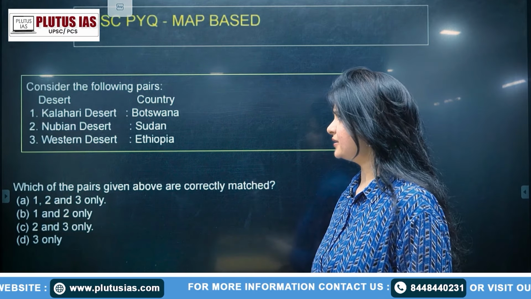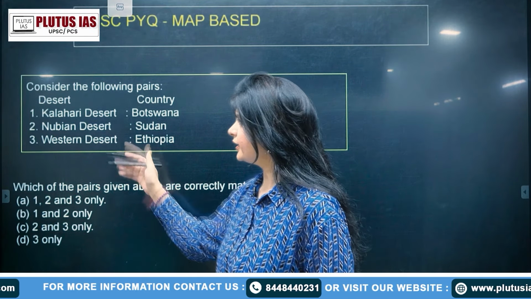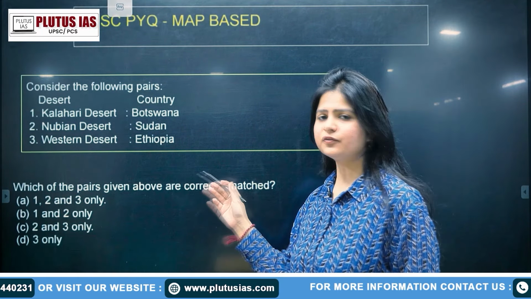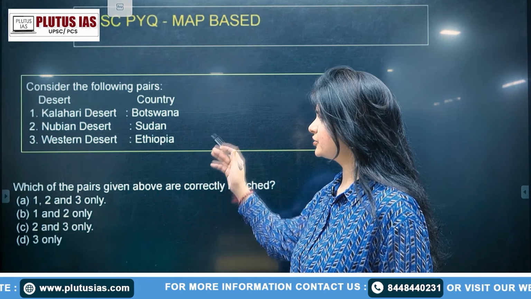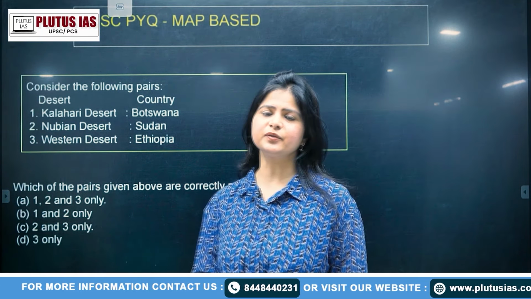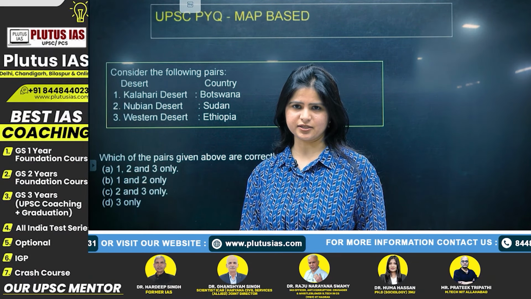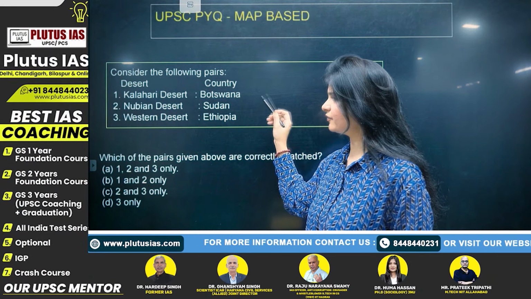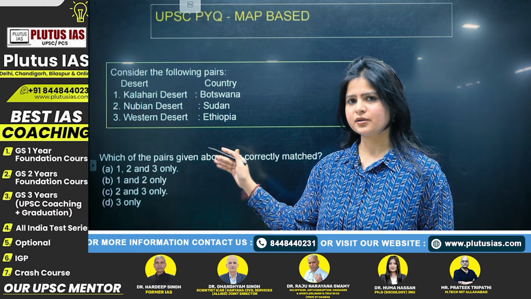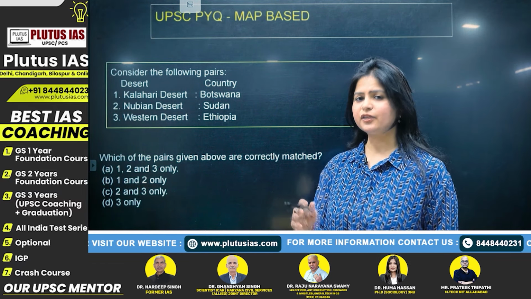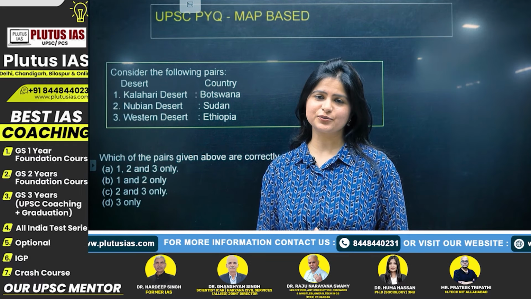The first question says, consider the following pairs. Here, the names of the desert are written, and here, the countries. The first one is the Kalahari, which is in Botswana. If you have seen my previous video, then this is a very easy question that you can attempt, because the first part we have already discussed in the previous video. And if you have not seen that yet, then you can refer to it.